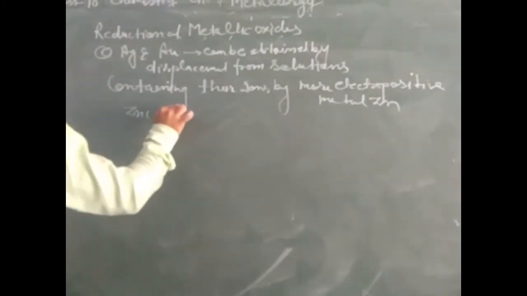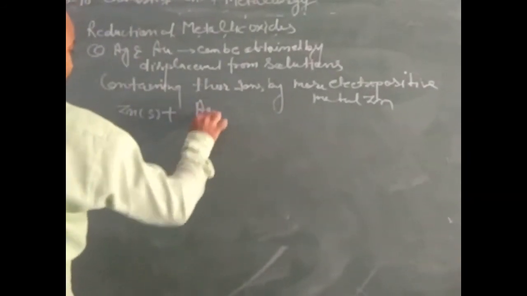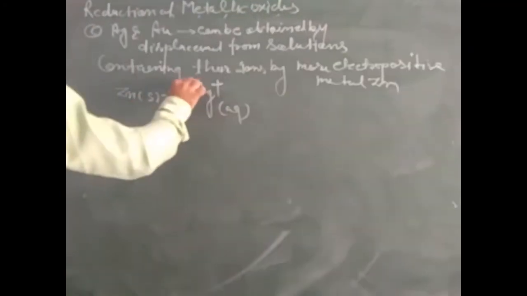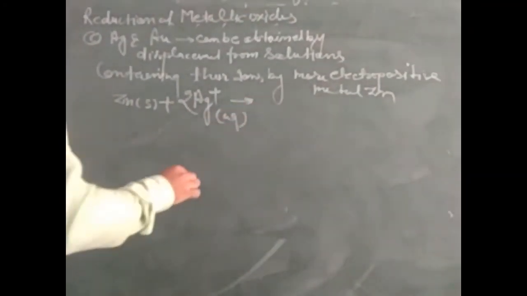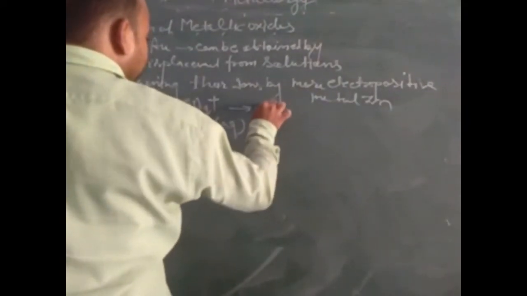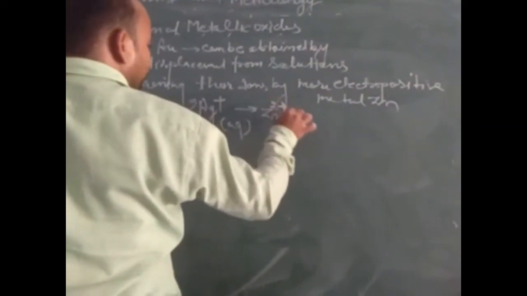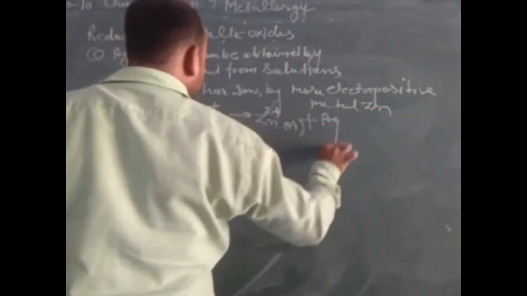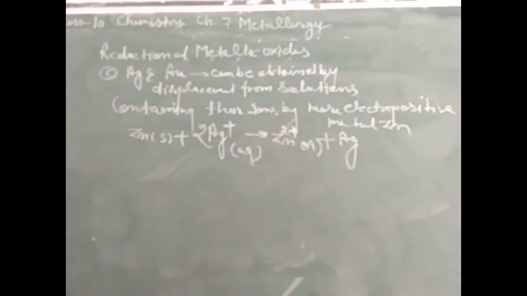When added with a solution of silver, that is Ag plus, in aqueous solution that occurs in ionic form, then we get zinc ion, Zn2 plus, in aqueous solution, and the release of silver. Now the reduction of metal oxide, the extraction of metal oxide on the basis of their activity series, has been completed.